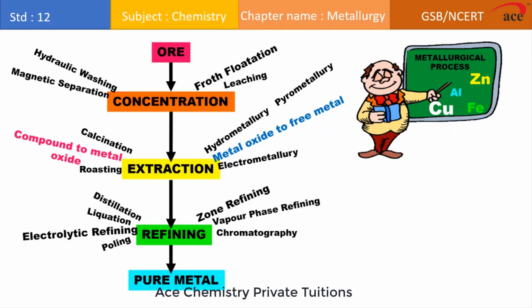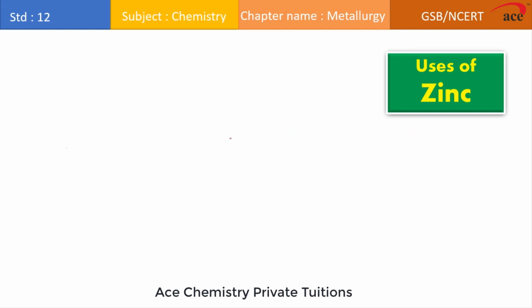In order to extract any metal from its ore, we have to apply all these processes. Now the selection of the process totally depends upon the metal compounds. So if we discuss the metallurgy of zinc, let us understand why zinc metal is important for us. So let's see some uses of zinc metal.